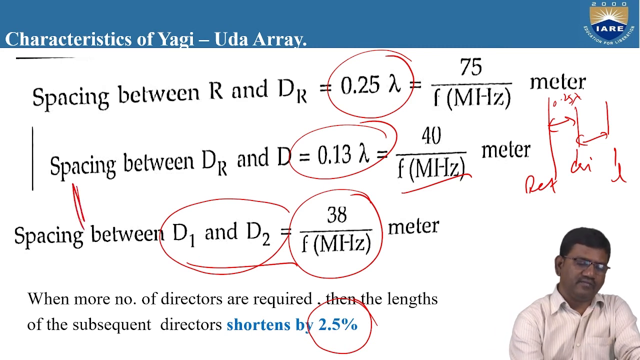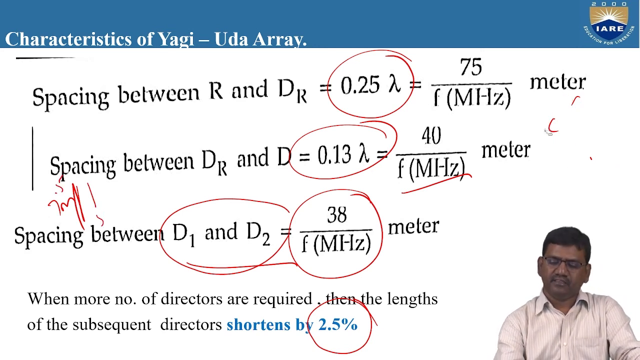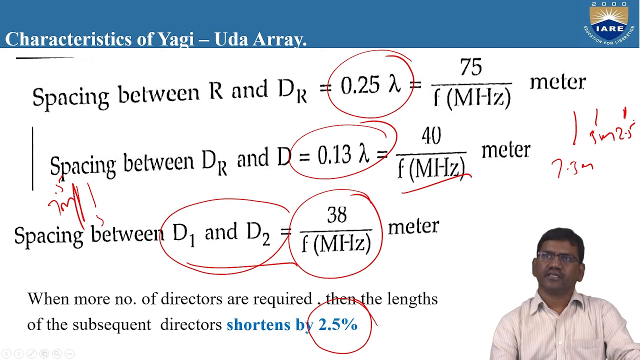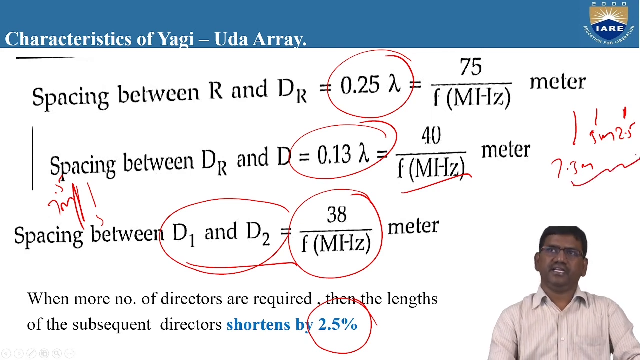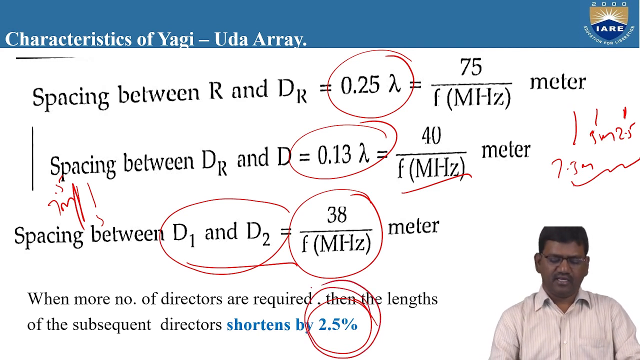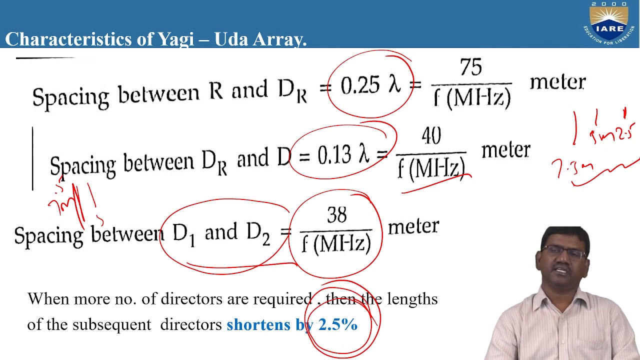That means if the length of this director is 7.5 meters, the length of the next director must be 5 meters, and the length of the next director must be 2.5 meters. So in this way, you need to design the antenna. That means the spacing must be constant, and the length of the adjacent directors has to reduce by a percentage of 2.5%. The subsequent directors' length must be reduced by 2.5%.